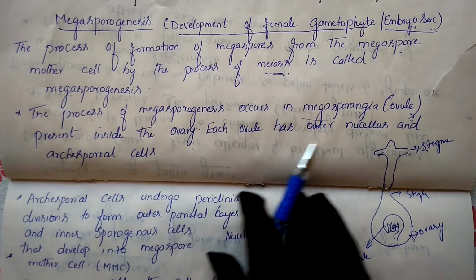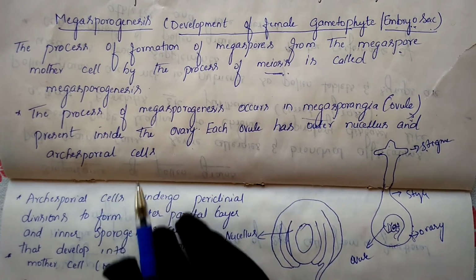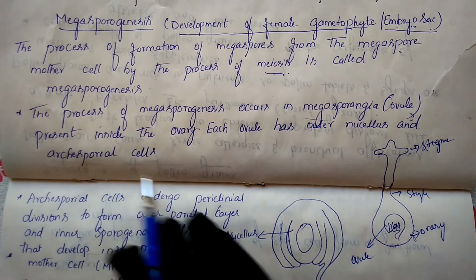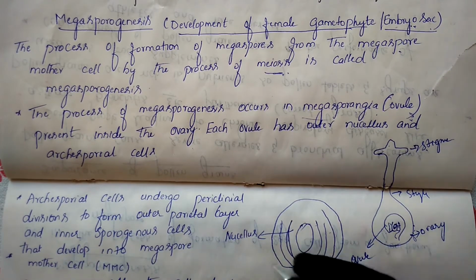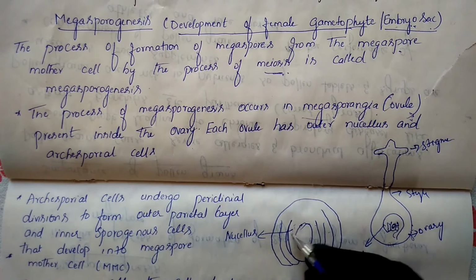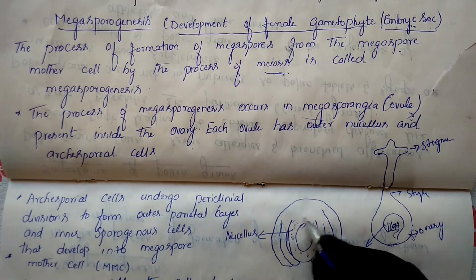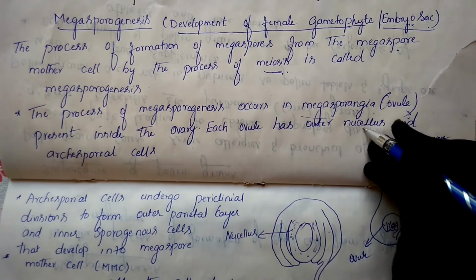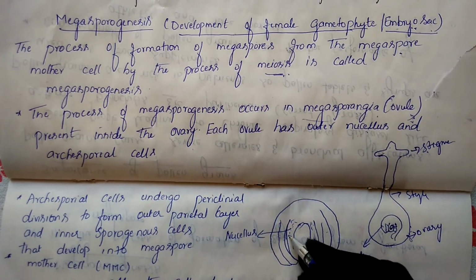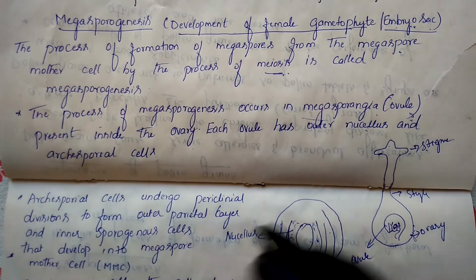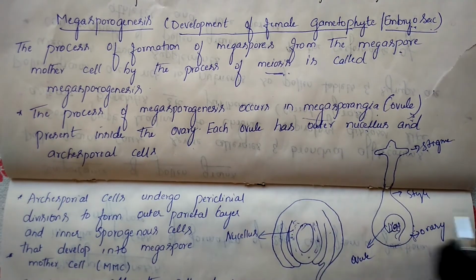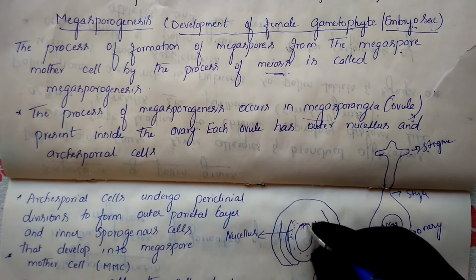Now each ovule has an outer nucellus and archisporial cells. This is the structure of the ovule. This is the nucellus, as I said. Outside it contains the nucellus, and inside this it contains the archisporial cells. These are all the archisporial cells.